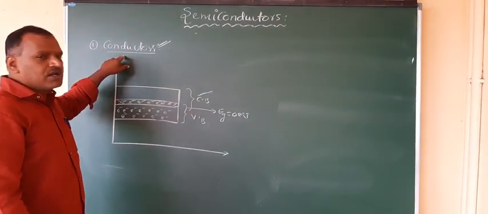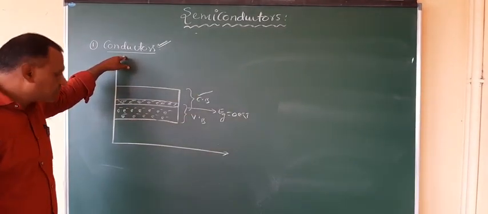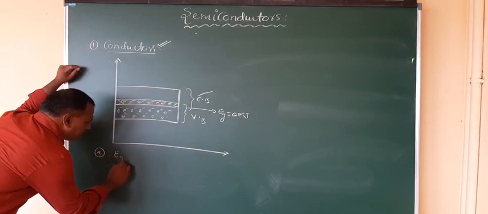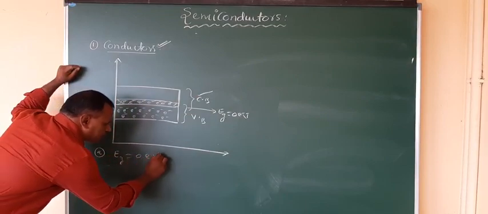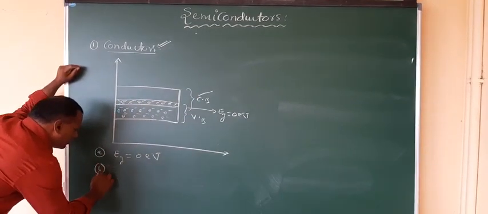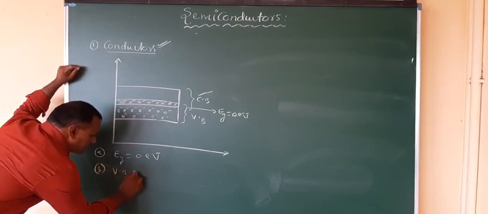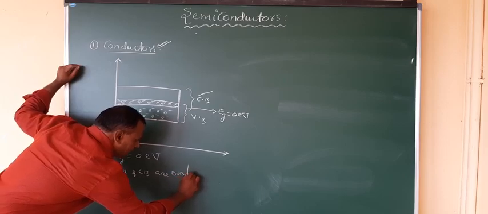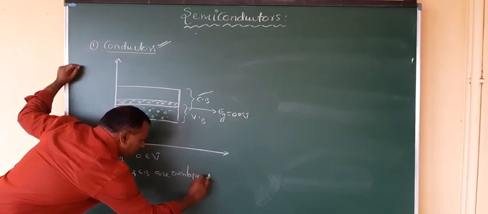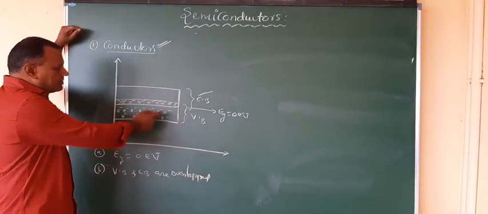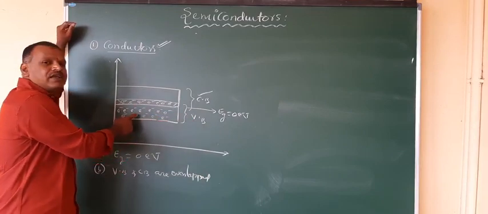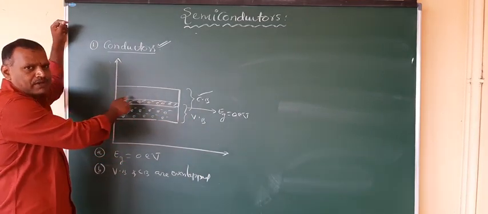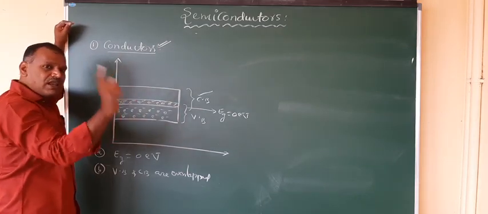For conductors, the important information you can write here: the energy gap is 0 electron volt, and VB and CB overlap. VB is always completely filled, and CB may or may not be completely filled, but it always possesses some electrons.